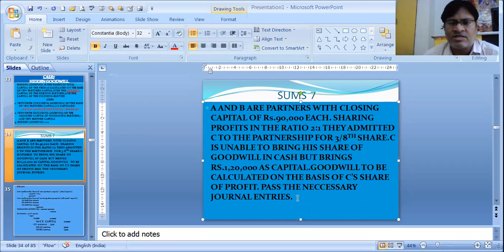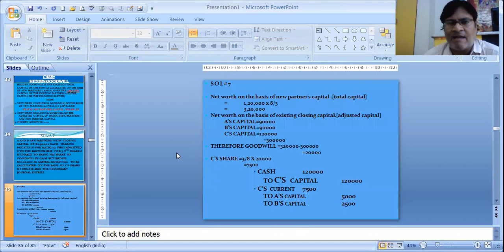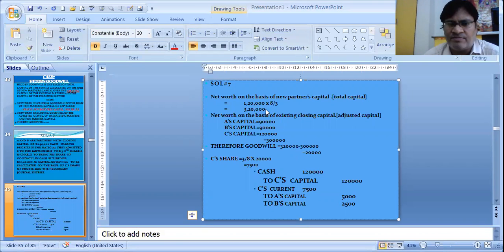Over here they have said on the basis of C's share of profit, goodwill has to be calculated. Nothing else is given about the goodwill, how much goodwill he has brought. So we will calculate. Step 1, we will capitalize C's 1,20,000, divide by 3/8 or into 8/3. His share is the new partner's share. 3,20,000 is the total capital of the firm.